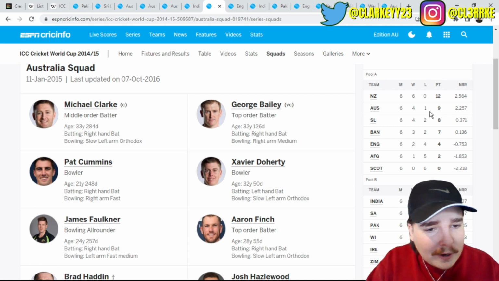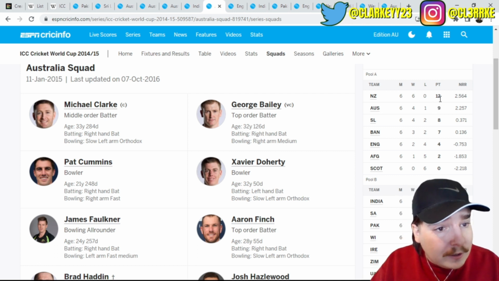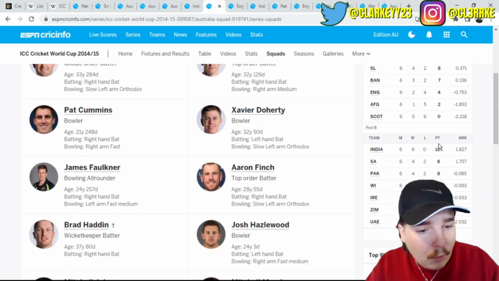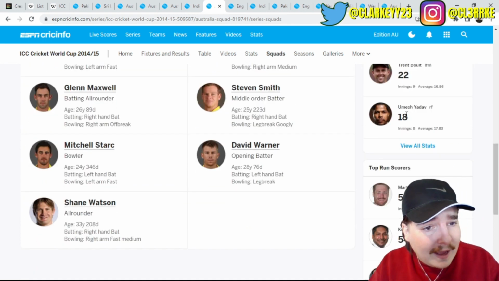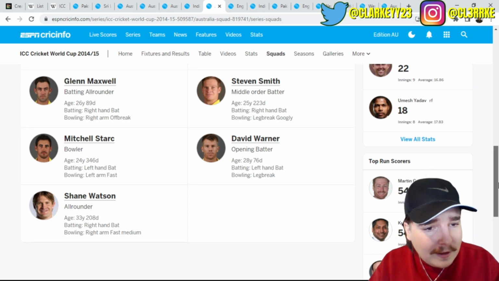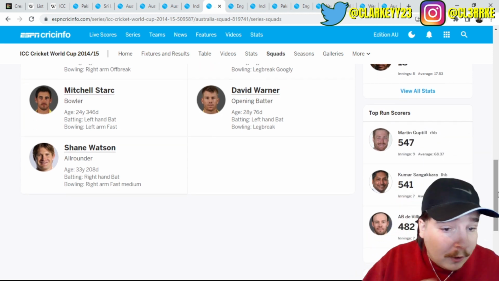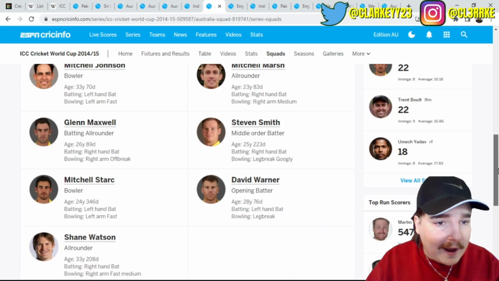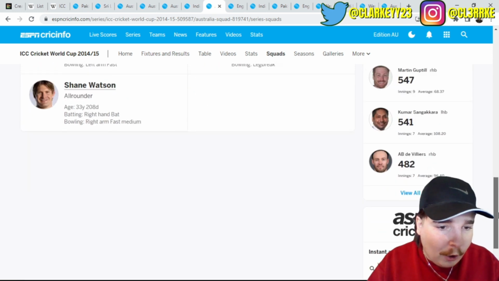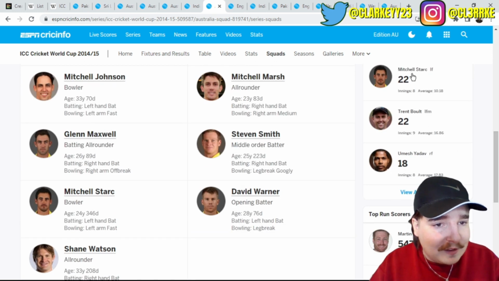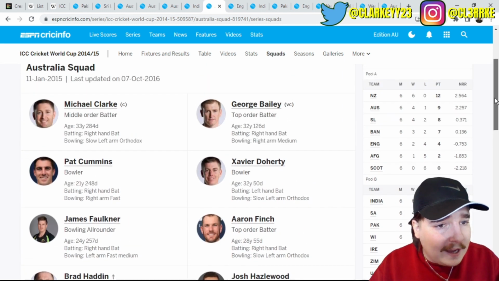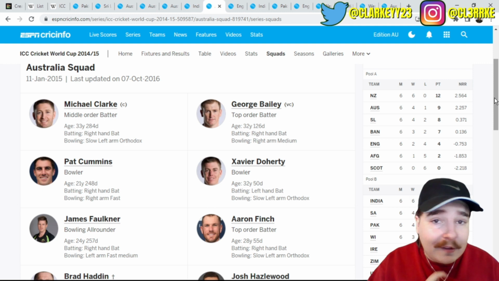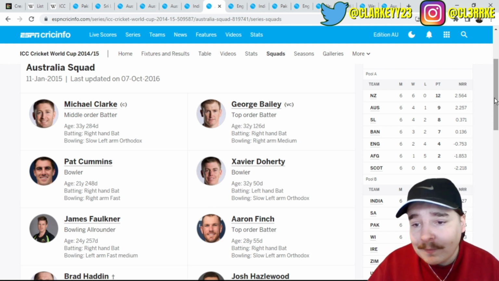And if you have a look at the pools here, New Zealand were undefeated. India were also undefeated. Umesh Yadav had taken 18 wickets. What the fuck? Top run scorer was Guptill. I mean, there were no Australians dominating at all, except for Mitchie Starc with the ball, and we still managed to win, even losing a game in the pool stages. It just shows when it's your day, it's your day to win.